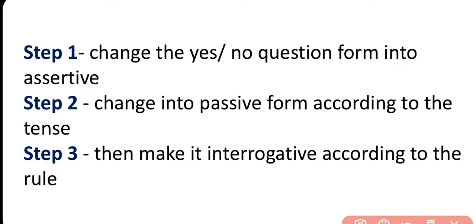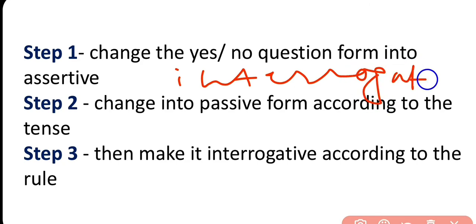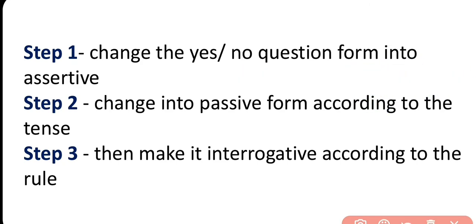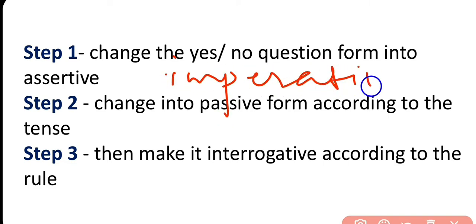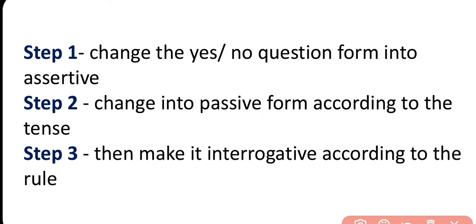So there are 5 types of sentences, you know: number 1 assertive, number 2 interrogative, number 3 imperative. The voice change of these sentences I have already made. Number 4 exclamatory, and number 5 optative.